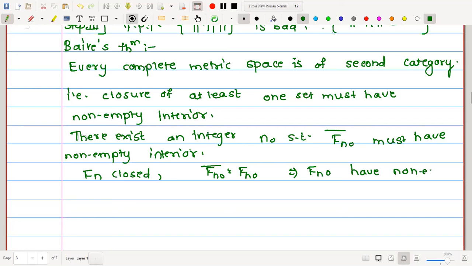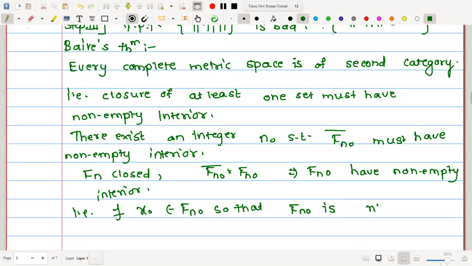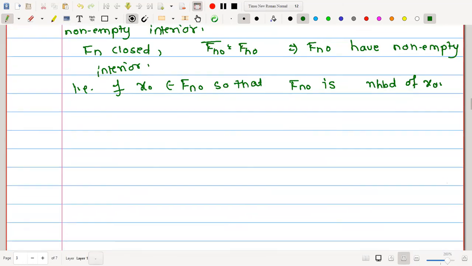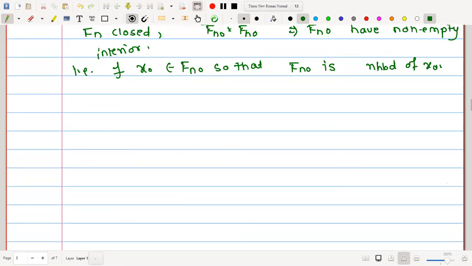Non-empty interior means we have at least one element in the interior. Therefore, let us take that interior point to be some x naught. Therefore, there exists x naught in Fn naught so that Fn naught is a neighborhood of x naught. So x naught is an interior point of Fn naught.